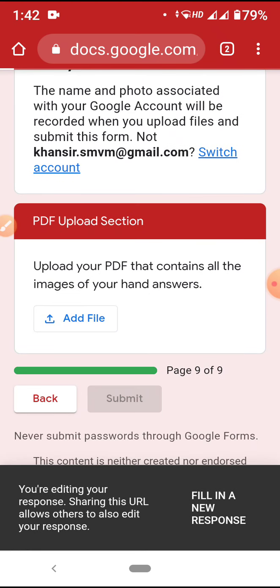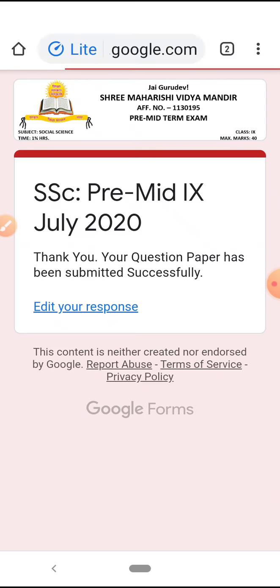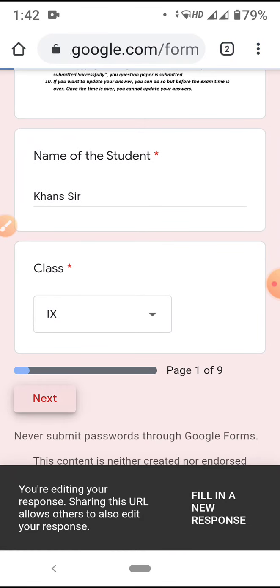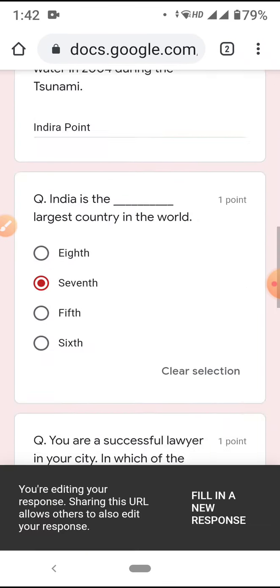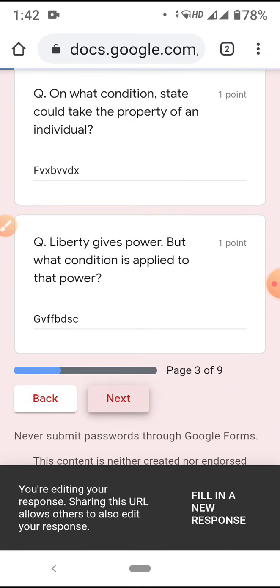Submit. So my two long answers are submitted. See, this is happening. The submit button became faint now. Done. Again I will go. If I'm scared that I may lose my internet connectivity, then I'll do this. Otherwise, I can solve the whole form at once. Now my two long answers are submitted.